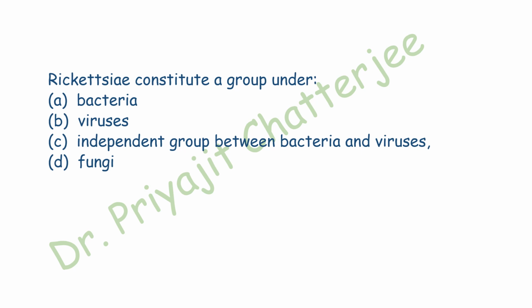They are considered a separate group of Monera or bacteria, you can say, as they are spread by arthropod vectors. They have a mucopeptide cell wall with DNA as genetic material and are independent entities causing diseases like Q fever, typhus, etc. So here the correct answer is option C. Rickettsia constitute an independent group between bacteria and viruses.